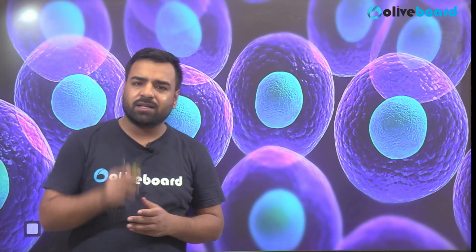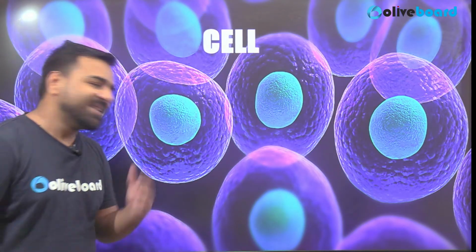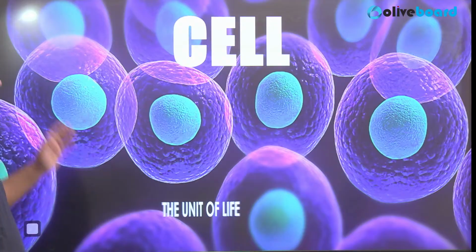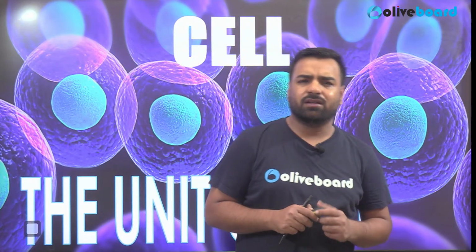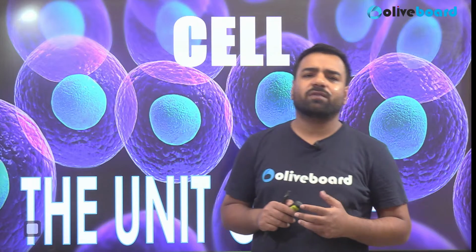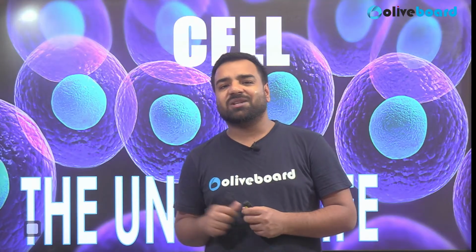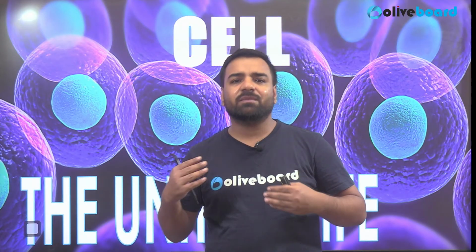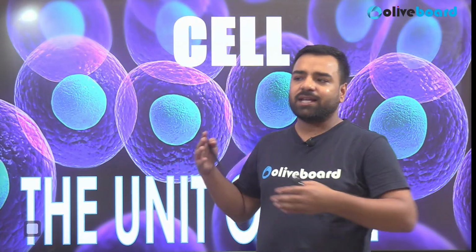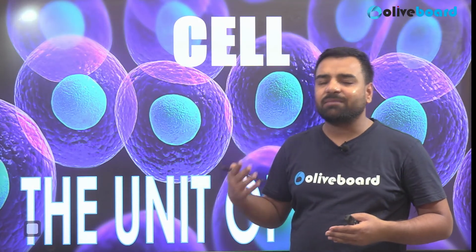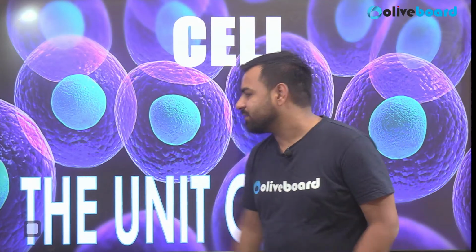And what's the first topic? The topic is cell. And what is cell? So cell is basically the unit of life, or we can say the structure of life. Why we are saying that cell is the unit of life or the functional unit of life? So there's a reason behind it. What is it? We were born because of these cells only. Yes. So right from our childhood, these cells have played a crucial role in building up our body, in the repair, and obviously in the cell division. So let's have a look.